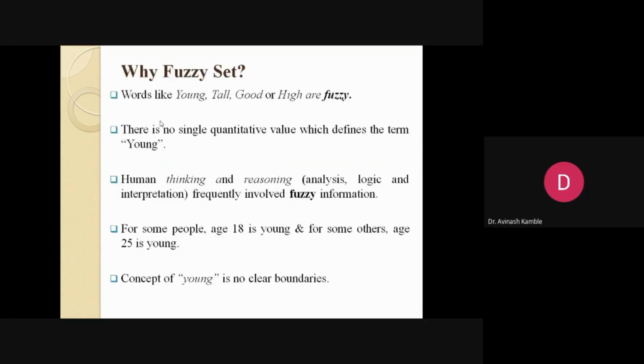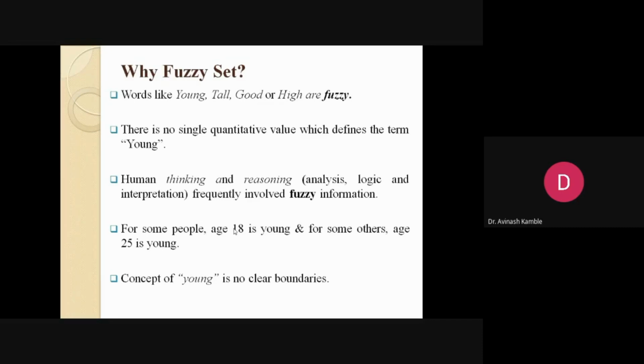So why fuzzy set? The words like young, tall, good, high, they are actually fuzzy in nature because of these linguistic variables. There is no single quantitative value which defines the term called young, because human thinking and reasoning frequently involves fuzzy information. For example, if you are talking about young, for some people, 18 might be young, and for some others, it could be even 25. So the concept of young does not have clear boundaries.